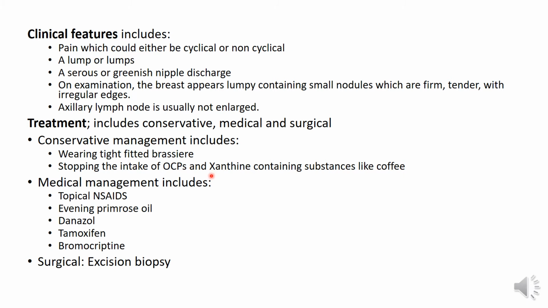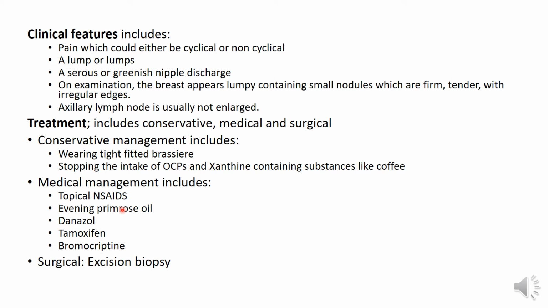Now, medical management is usually initiated when conservative management fails, or when you've assessed the patient and the patient presents with features that require medical management. So it includes giving topical NSAIDs for the pain, and then evening primrose oil. It is rich in polyunsaturated essential fatty acids, and it gives relief in most patients with both cyclical and non-cyclical pain, that's mastalgia.